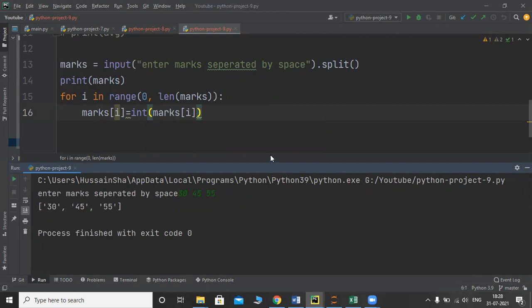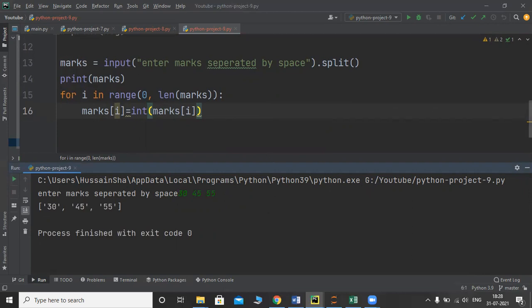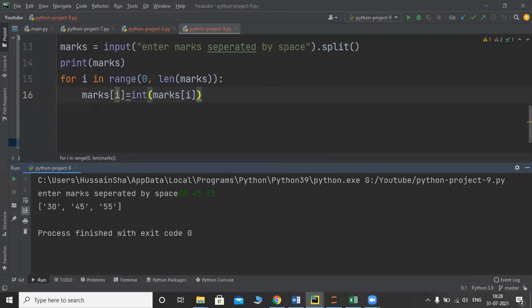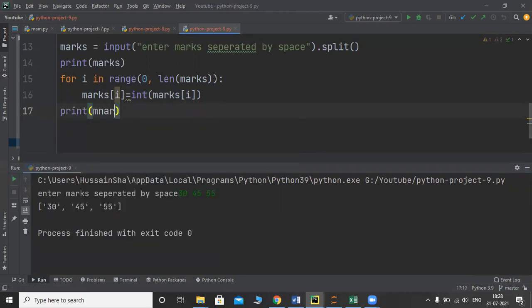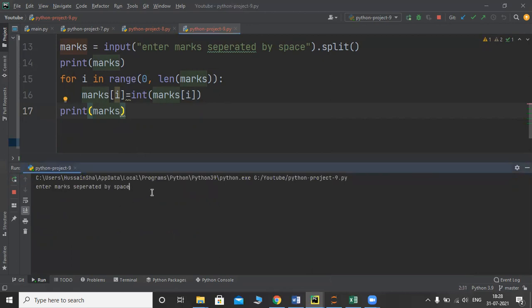Once it is done, let me print marks again. Print marks again. 33 space 55 space 44.